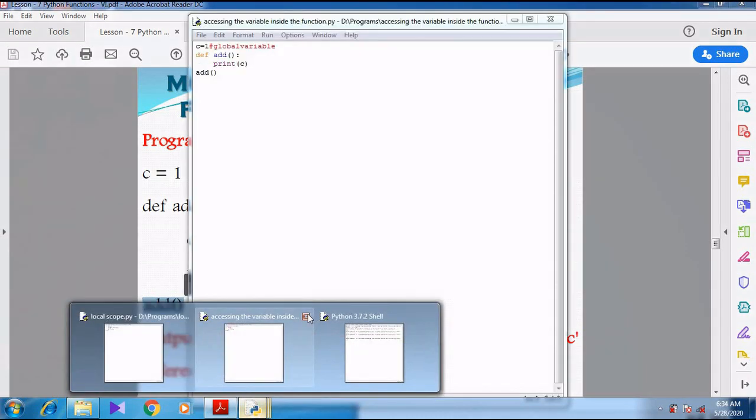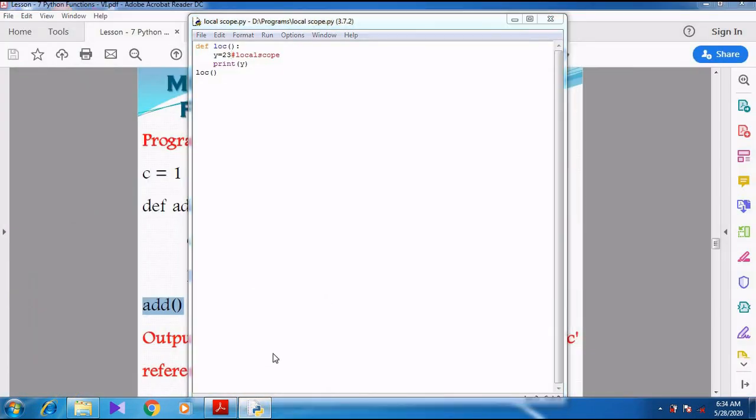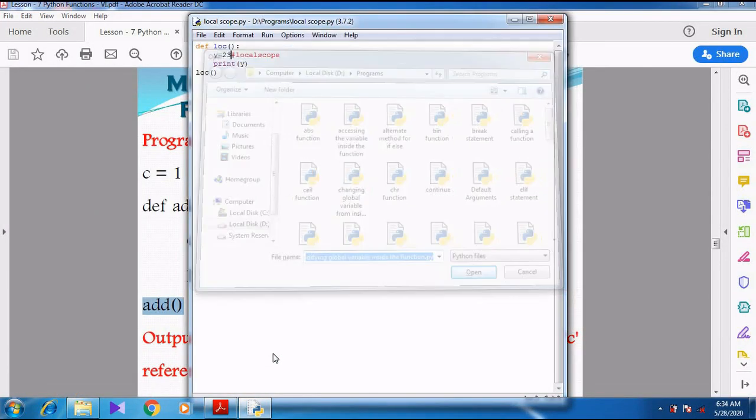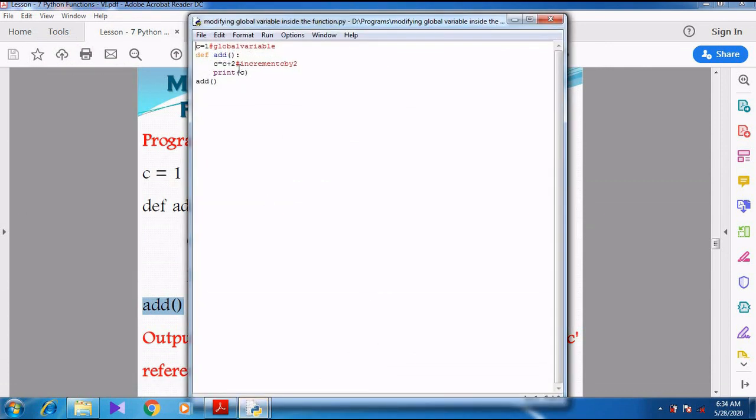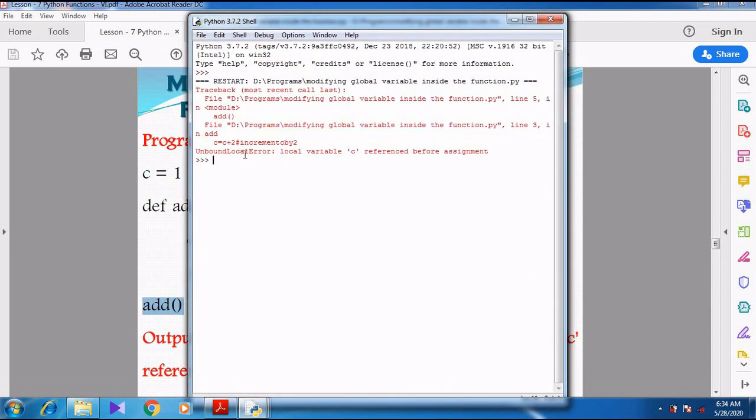So when I press F5, it shows the error: UnboundLocalError, local variable c referenced before assignment. So straight away you are increasing the value of c, but c is not a local variable, c is a global variable. So it shows an error.